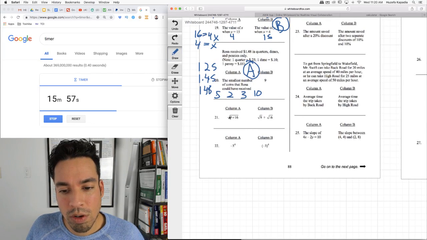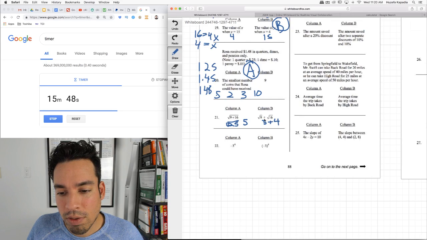Okay, let's do this one. Square root of 9 plus 16. Add these together and we get square root of 25. Order of operations, square root of 25 is 5. This one, we have to do it separately. Square root of 9 is 3. Square root of 16 is 4. So we take the square root first, add them together, we get 7. Therefore, B is bigger.